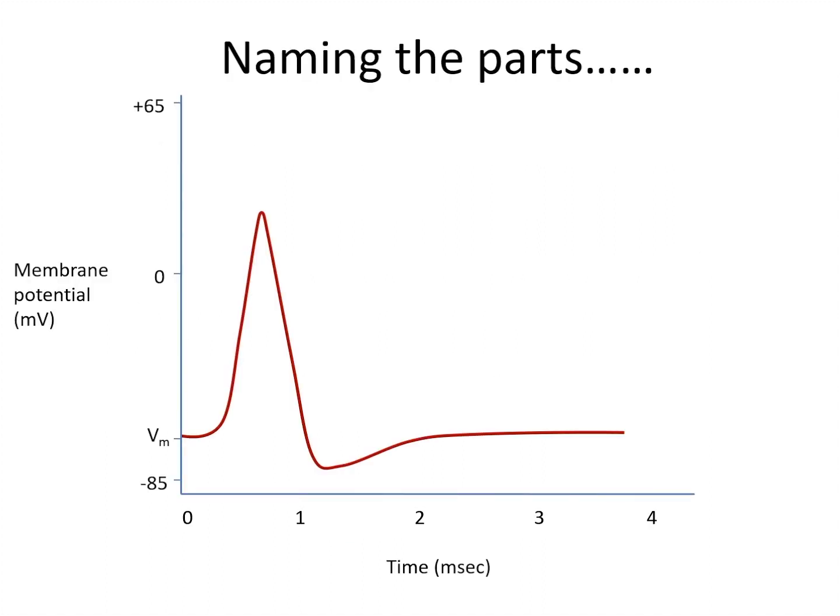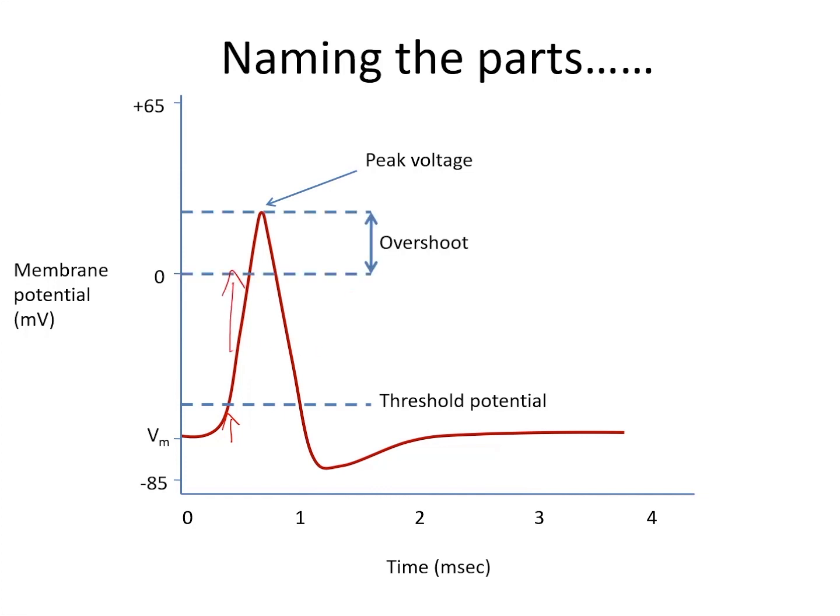Action potentials are an all or none impulse. They either happen or they don't. And they occur when an excitable cell is depolarized beyond a threshold voltage. Once the threshold has been exceeded, there is a phase of rapid depolarization, which then ends abruptly at a peak voltage. We sometimes talk about the overshoot, which is just the amount by which the peak voltage exceeds 0 millivolts.